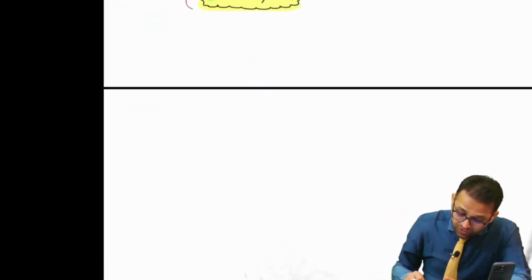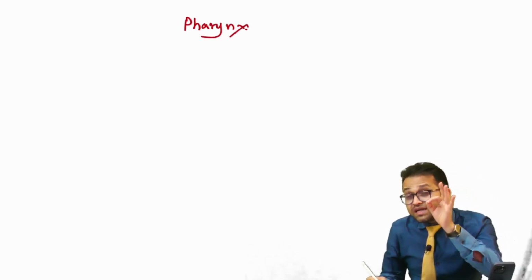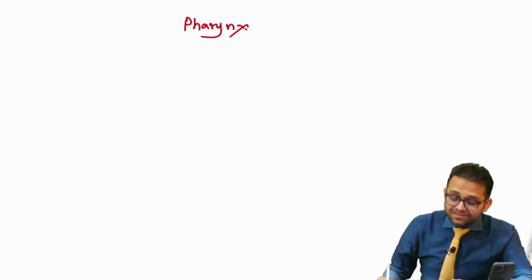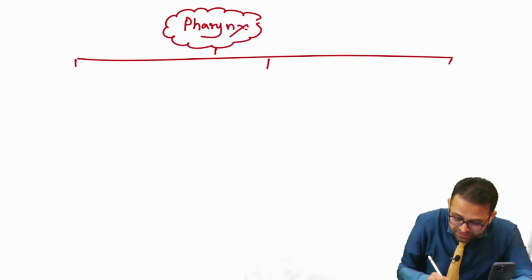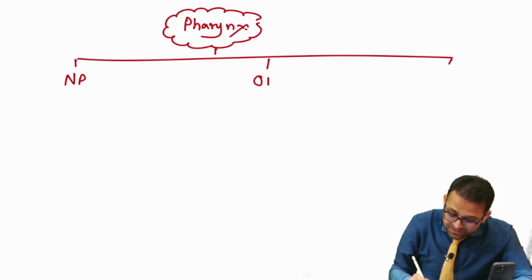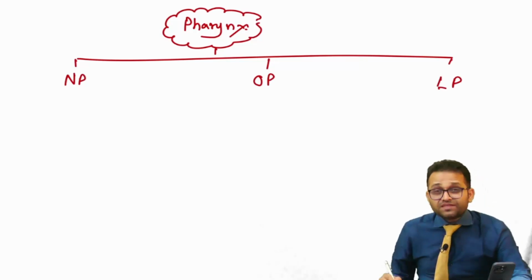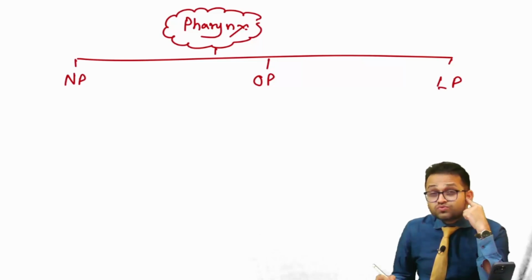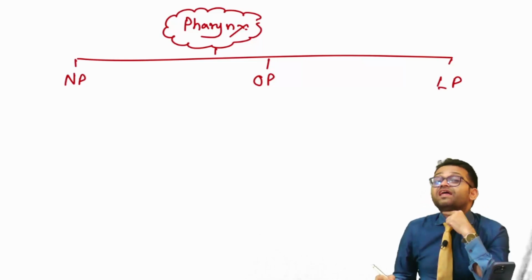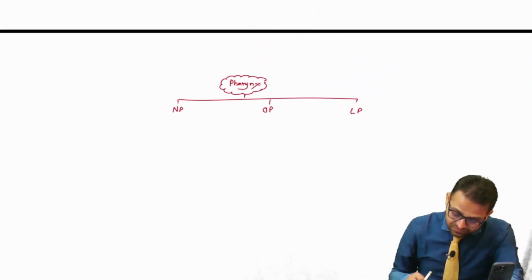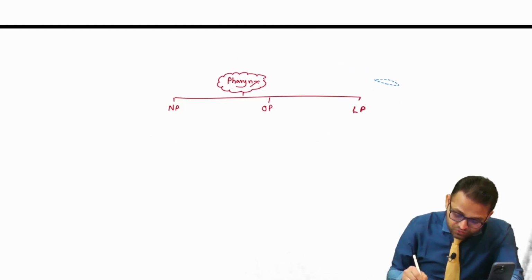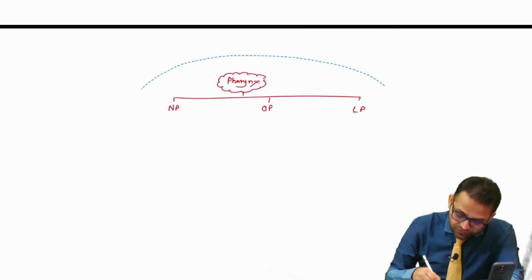Fine. So what I taught you, sir, pharynx. Pharynx is nothing. It is the upper dilated part of our esophagus. We all know the pharynx is divided into three parts. First part nasopharynx, second part oropharynx, third part laryngopharynx. Nasopharynx just behind our nose, nasal cavity. Oropharynx behind our oral cavity. Laryngopharynx just behind the larynx. Okay, sir. Now I am going to write down the relations. So in a very easy way, we are going to show. This is the notes for all of you.